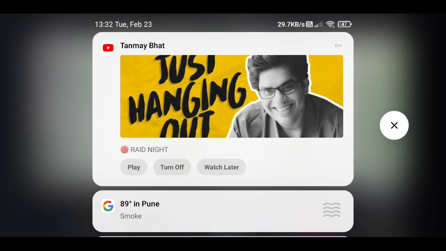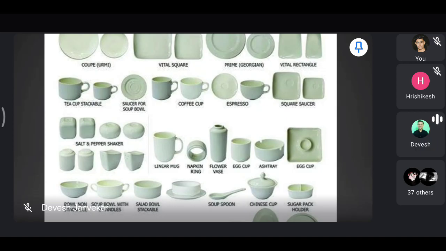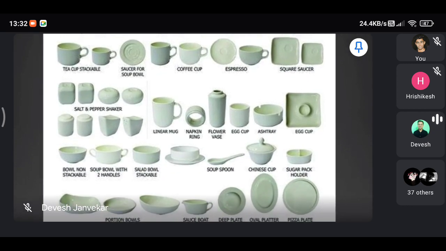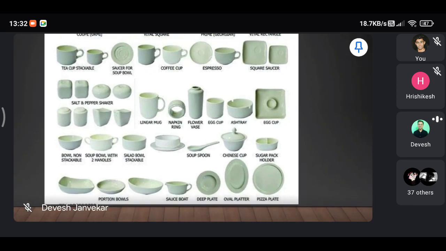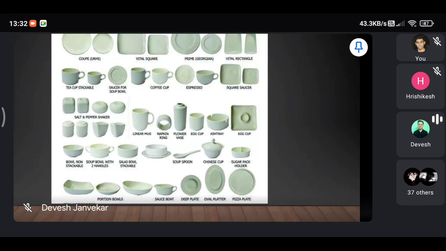So we'll stop here. We'll continue in tomorrow's lecture. Tomorrow I'm going to finish the chinaware and cutlery also. All of you please be there because we are trying to incorporate this chapter in your unit test. Unit test will be on 2nd and 3rd March.